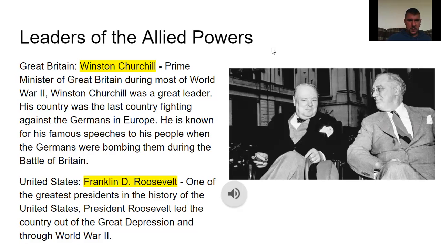He is known for his famous speeches to his people when the Germans were bombing them during the Battle of Britain. United States, Franklin D. Roosevelt, one of the greatest presidents in the history of the United States. President Roosevelt led the country out of the Great Depression and through World War II.